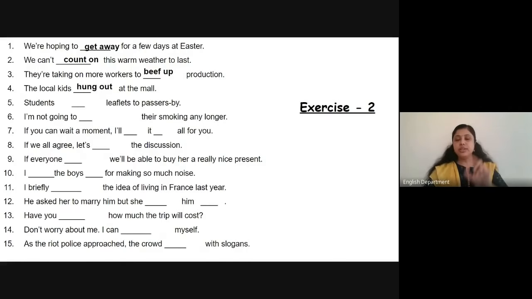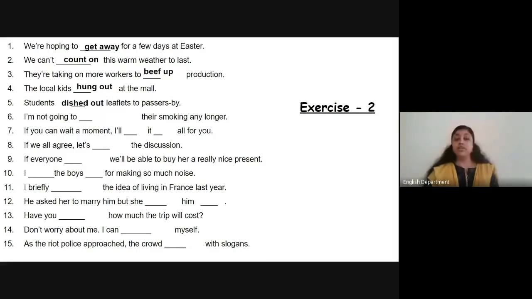again, as I told you, depending on the sentence, you might have to change the tense of the phrasal verb also. So here it is just the local kids hung out. If "are" was already there, we could use "the local kids are hanging out" because it's something that's going on. Here it's not given, so we expect that it is already past. Okay, from the sentence, you should not add new verbs or words to it. You have to make changes to the phrasal verb as such depending on the tense of the sentence. So here, since "are" is not there, we cannot use hanging out because we already know that it's not going on. So instead, we make a change in the phrasal verb and we say hung out.